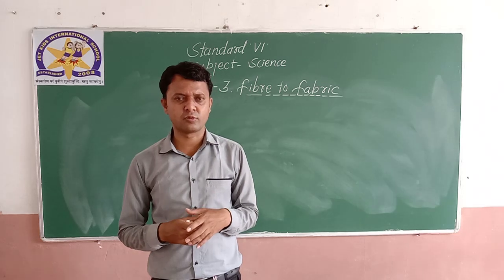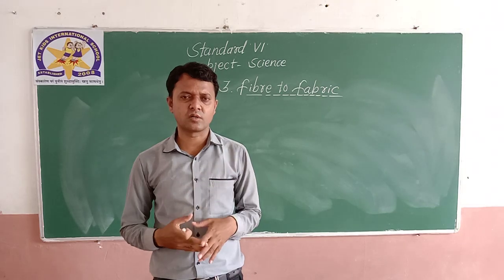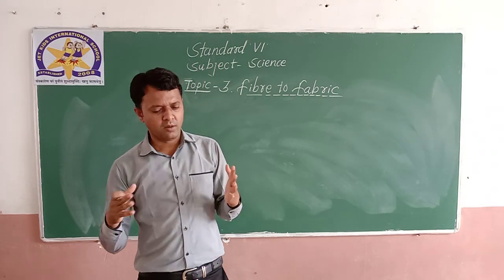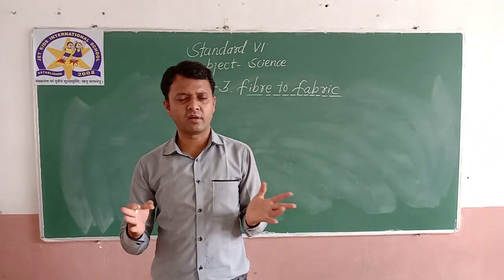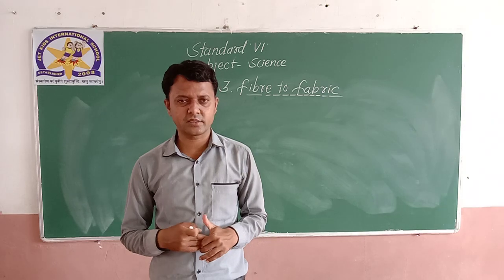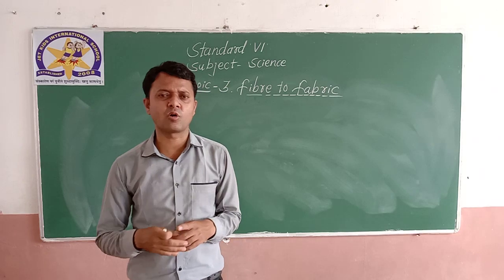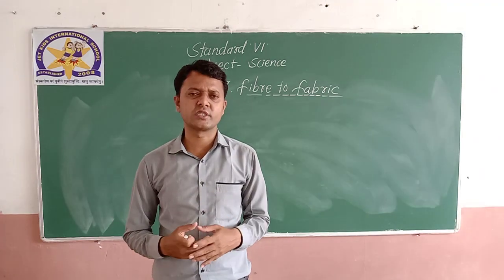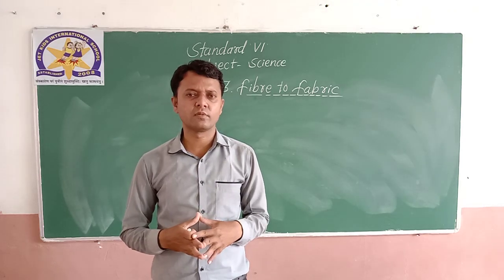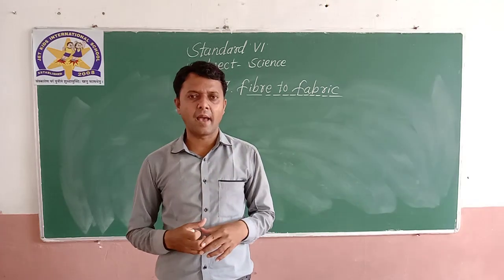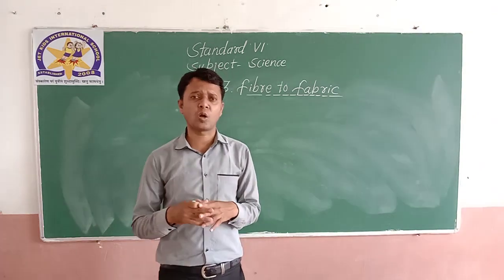Let us have a look. I want to describe it briefly. How does a cotton plant grow in the farm? I hope you have seen cotton plants, and you are all aware of how they look. When farmers sow cotton seeds in their farm, after a particular duration the cotton plant fully grows, and cotton balls appear on the plant. The plant is full of cotton balls.